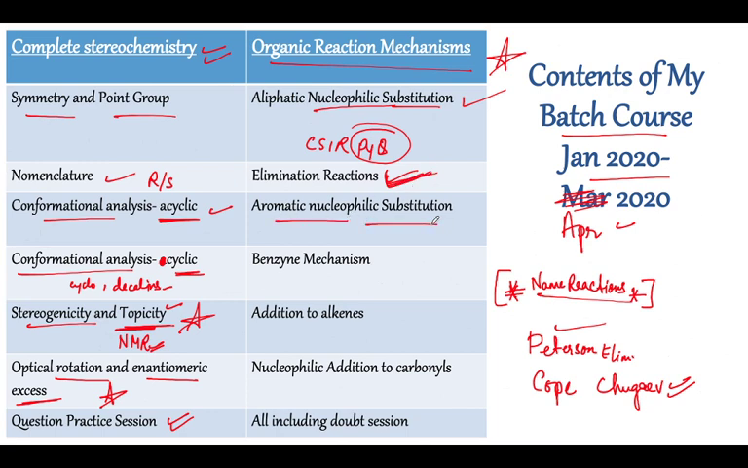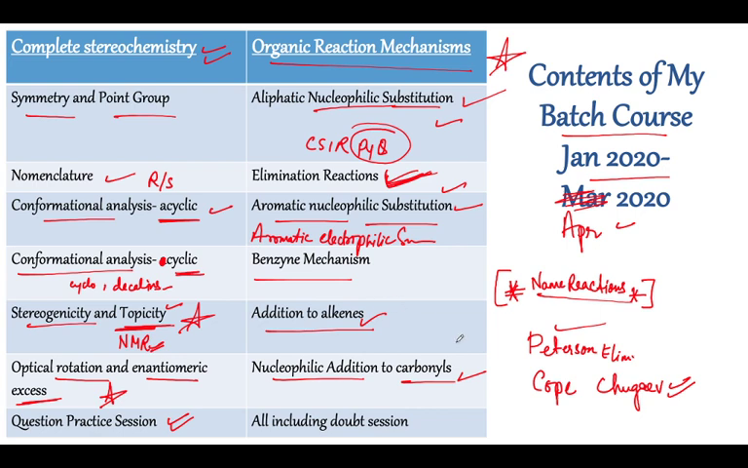Aromatic nucleophilic substitution is what I'm going to have next. Then benzyne mechanism, addition to alkenes, nucleophilic addition to carbonyls. So basically, guys, most of the reaction mechanisms are covered over here: substitution, elimination, addition to alkenes, then aromatic substitution and nucleophilic addition to carbonyls. I'm also going to include aromatic electrophilic substitution as well. Definitely I'll be including aromatic electrophilic substitution as well.